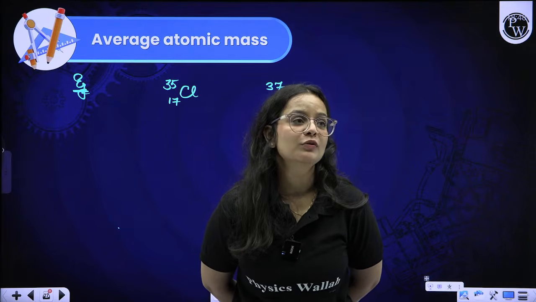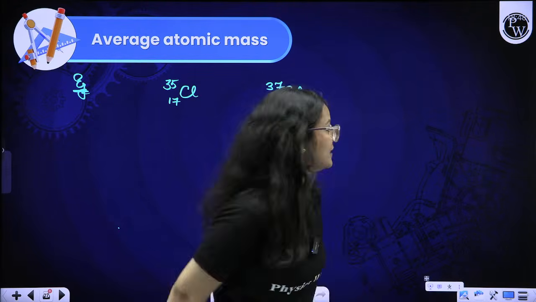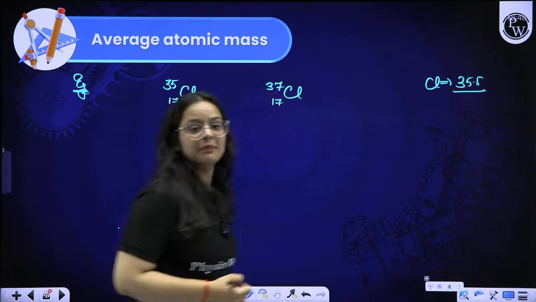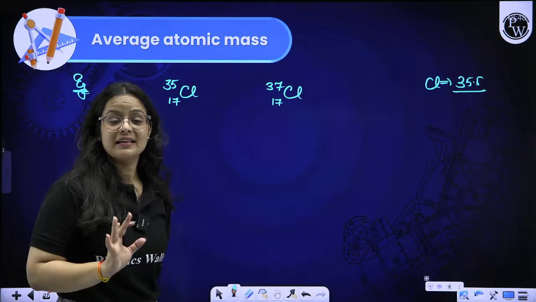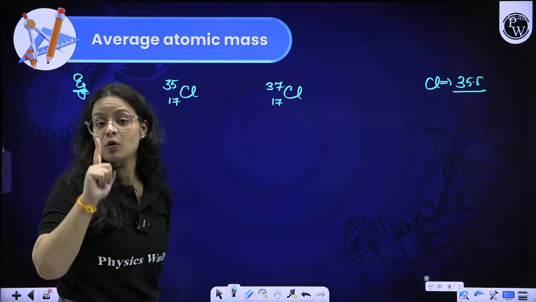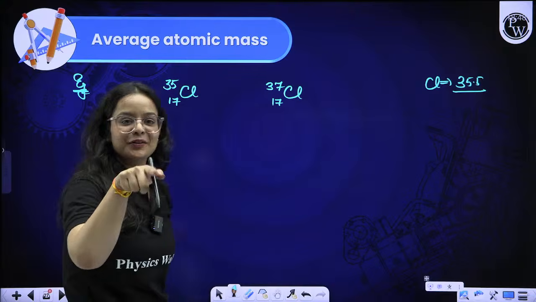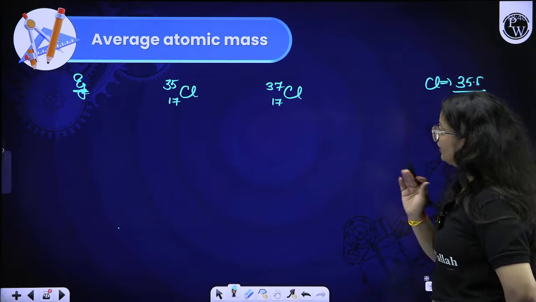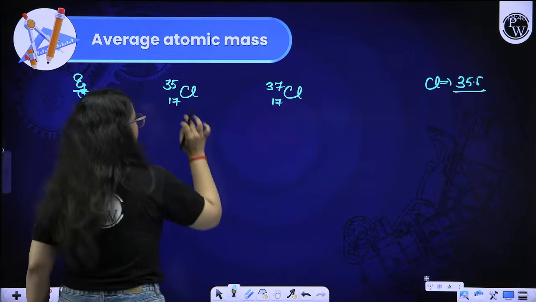I know many of the students will answer that the mass of chlorine is 35.5. Right? But that is not the case. In reality, no chlorine atom exists with mass number 35.5. That is the average mass. No atom of chlorine actually has a mass number of 35.5. Many students answer in this manner, but this is not the correct answer beta. Chlorine actually exists in two isotopic forms, 35 and 37.